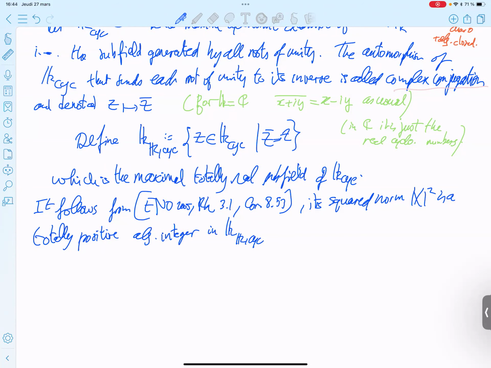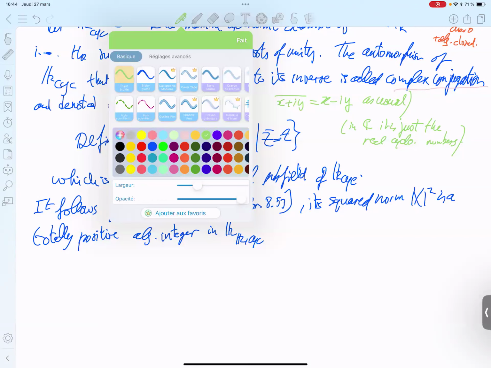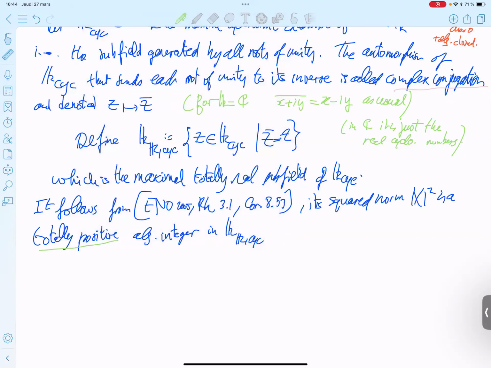And totally positive here means, at least in C, all its conjugates are real positive.